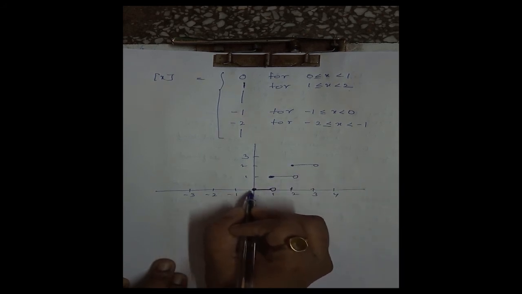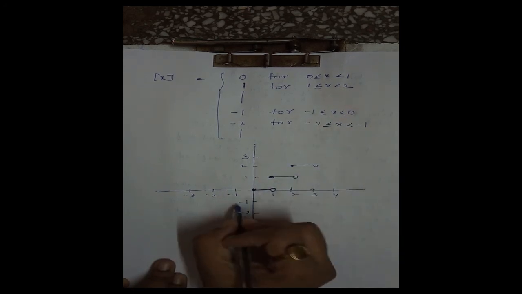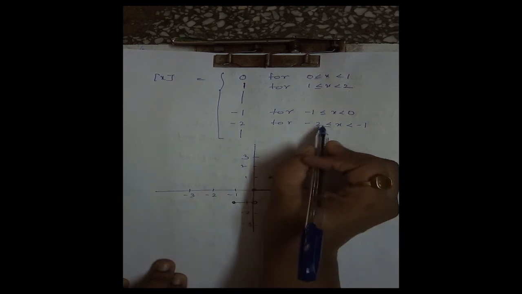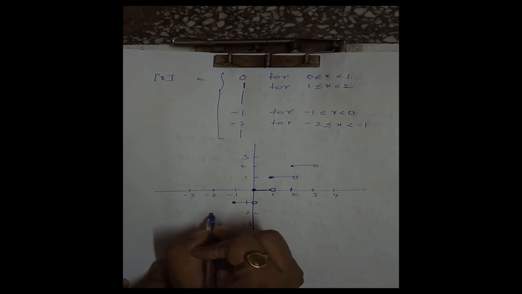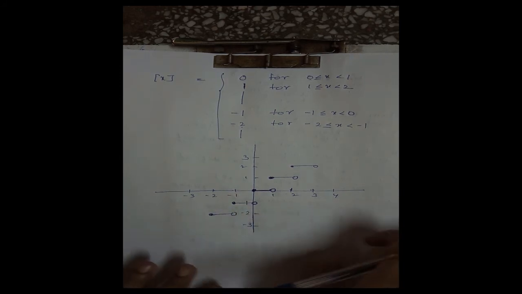And here, when x lies between -1 and 0, the value is -1. This is closed at this point and open at this point. And when x lies between -2 and -1, the value is -2. Therefore, this will be this, and at this point it is open. This is the graph of the greatest integer function.